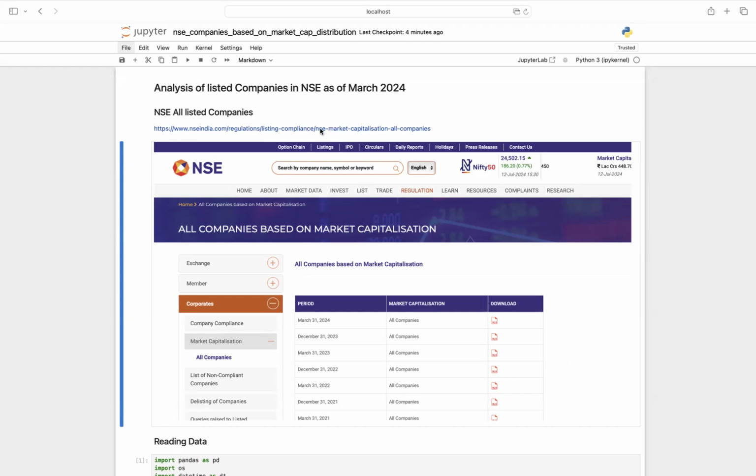If you open the link shown here, it will show you this page, and you can see at the bottom right there is a list of all the quarters, and for each we have a corresponding XLS containing the company details for that quarter.